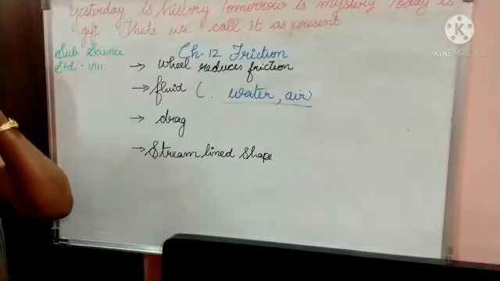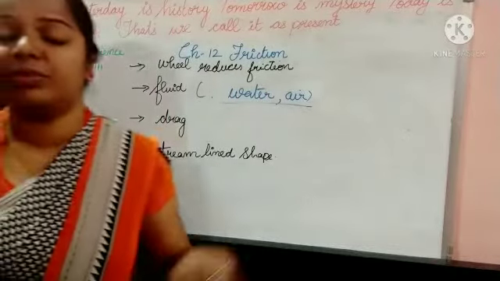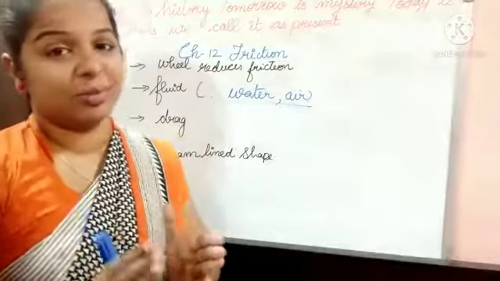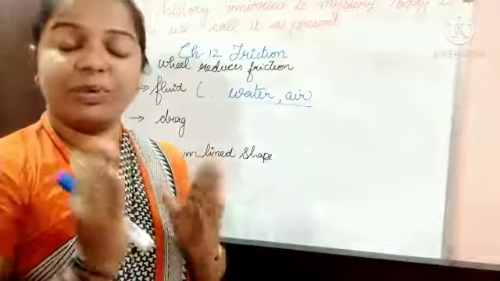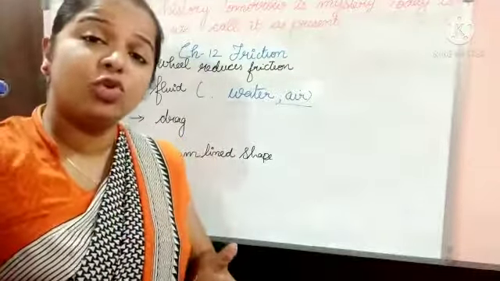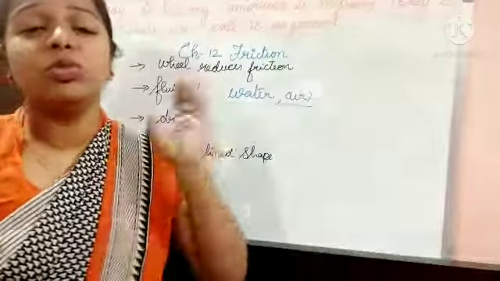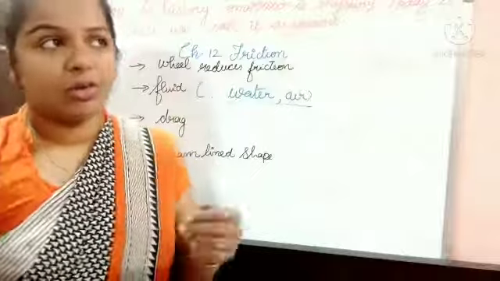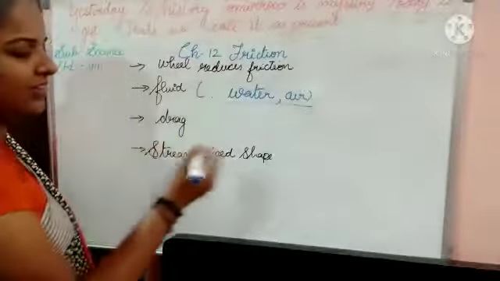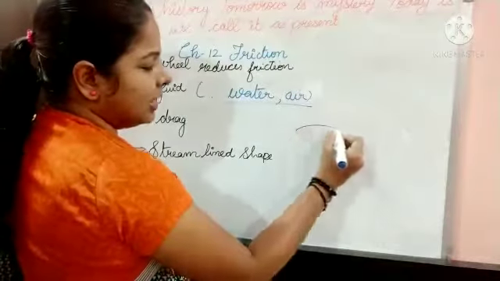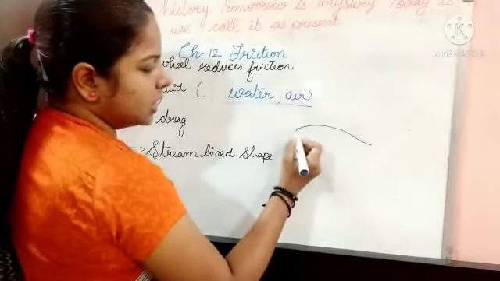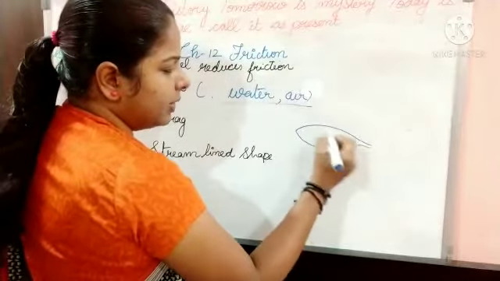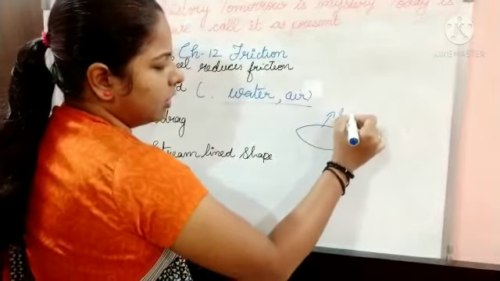Understand? And next you have to know about streamlined shape. Streamlined shape is a special shape that helps a body move inside the fluid conveniently. In a streamlined shape, you can see that the anterior part and the posterior part are small, and the middle part is broader.